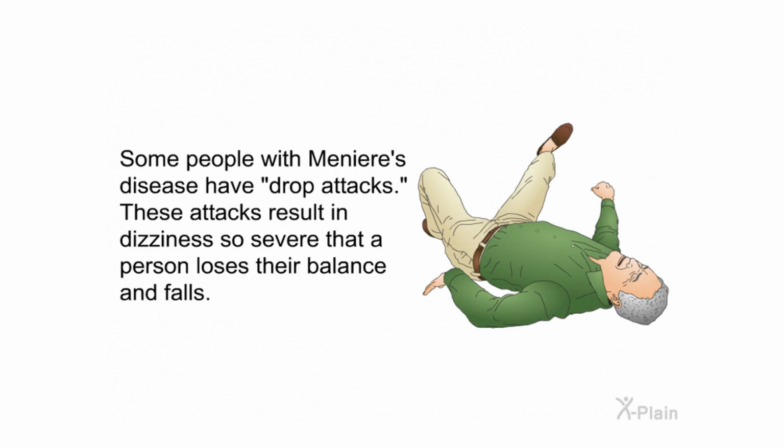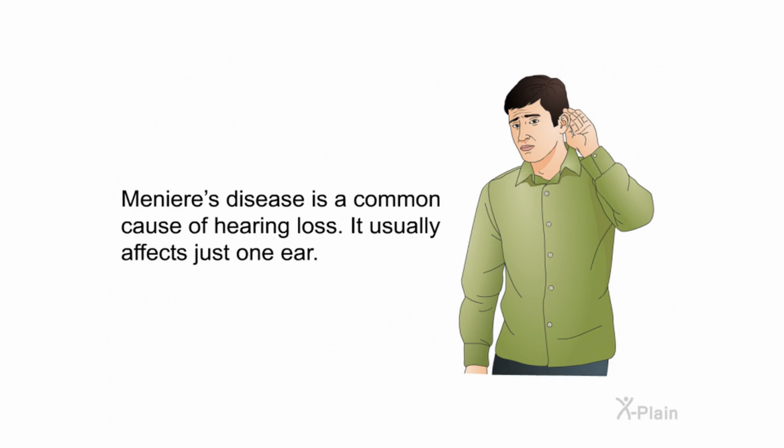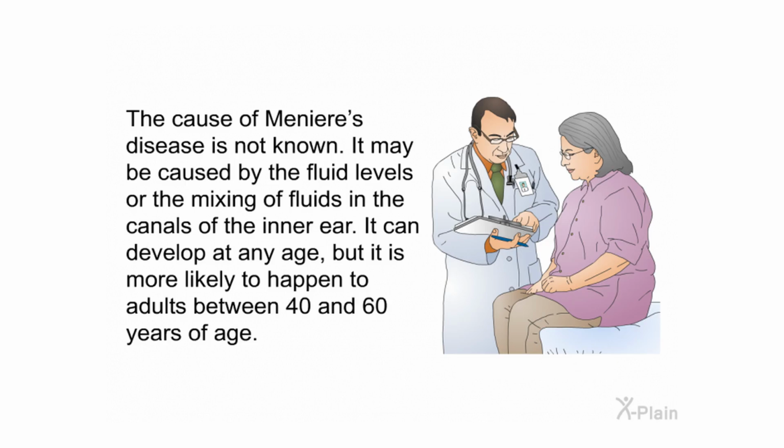Some people with Meniere's disease have drop attacks. These attacks result in dizziness so severe that a person loses their balance and falls. Meniere's disease is a common cause of hearing loss. It usually affects just one ear. The cause of Meniere's disease is not known. It may be caused by the fluid levels or the mixing of fluids in the canals of the inner ear. It can develop at any age, but it is more likely to happen to adults between 40 and 60 years of age.